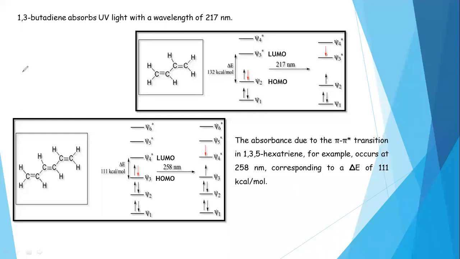See here, for example, if a molecule is like this, we have a double bond, and again we have a double bond at the fourth carbon, if you give the numbering 1, 2, 3, 4.